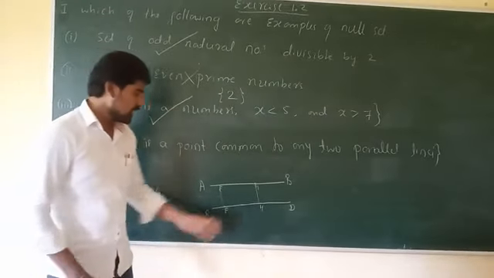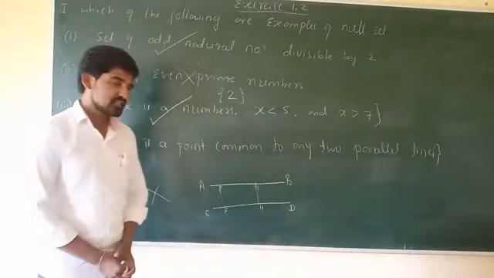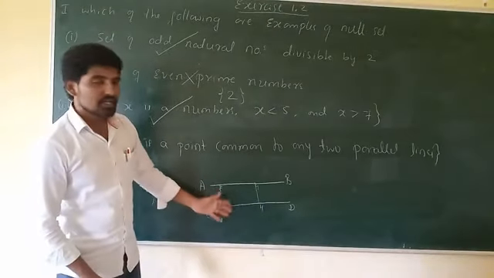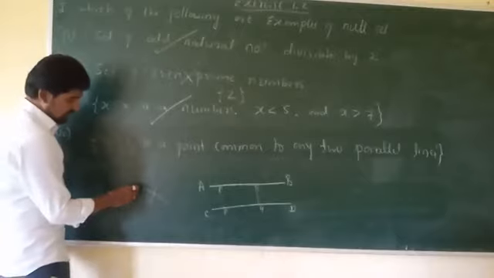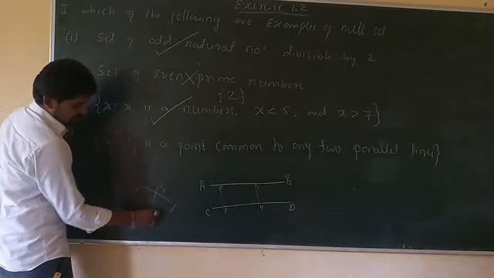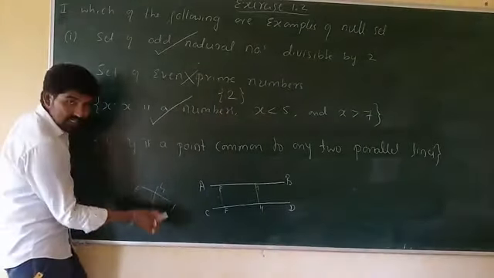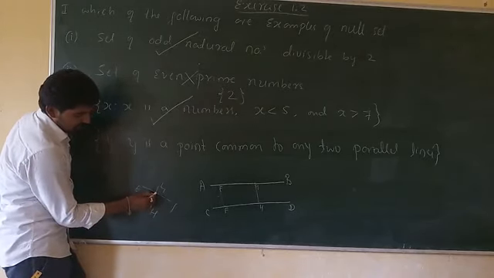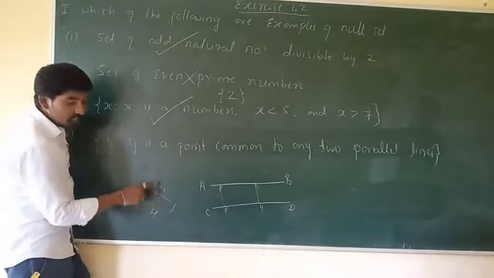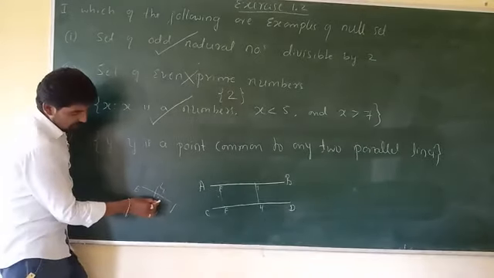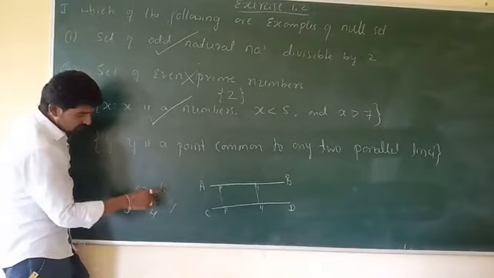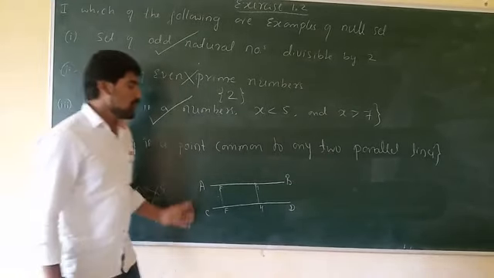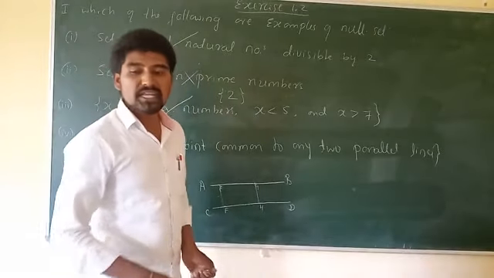And as you know by observing the definition of parallel lines, if two parallel lines never intersect, it means they do not have any common points. If the line EF and GH is another line, and these two lines are intersecting, then for these two lines the point K is common. Common means a point lying on both lines. So K is a common point, but EF and GH are not parallel lines here. So two parallel lines don't have any common points.